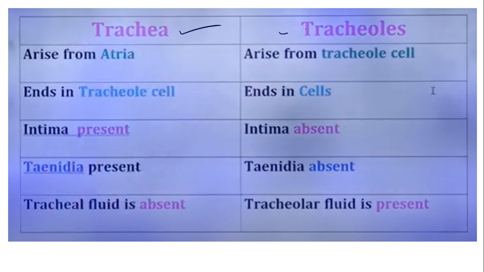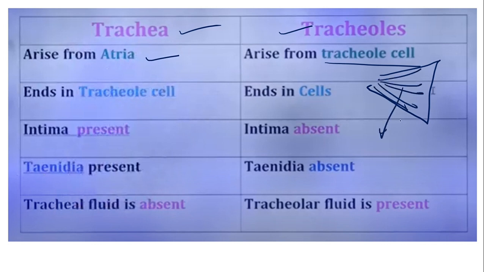Now, if I want to distinguish between trachea and tracheole, trachea will arise from the atria, and tracheole will arise from the tracheal cell. This whole is the tracheal cell, and then you have tracheoles over here. Okay, these lines which you can see are nothing but your tracheoles. It ends in the tracheal cell. It ends in the cell. Which cell?